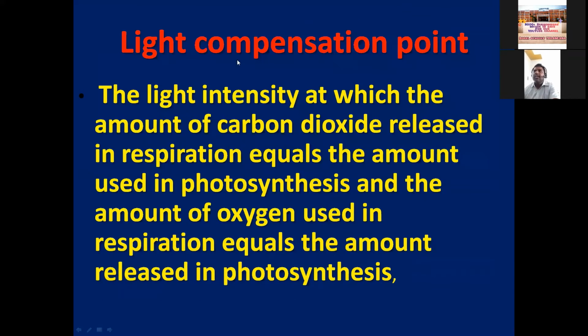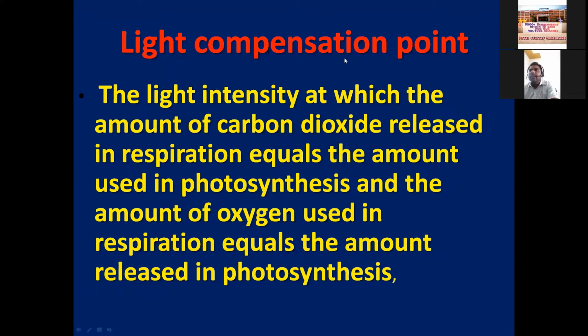Light compensation point means at a particular light intensity, the amount of carbon dioxide released and utilized should be equal. That is called the light compensation point.